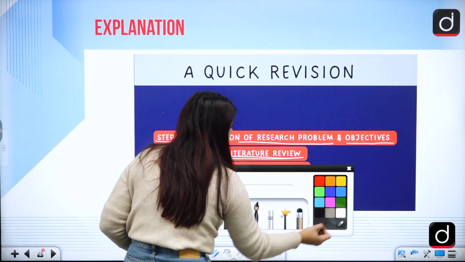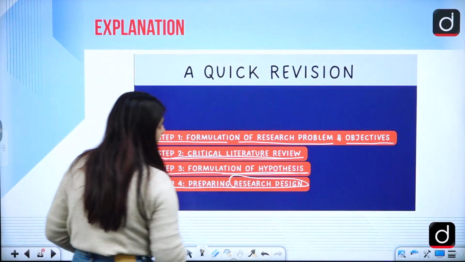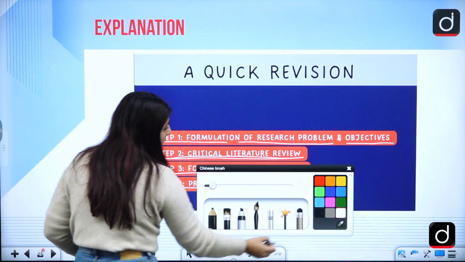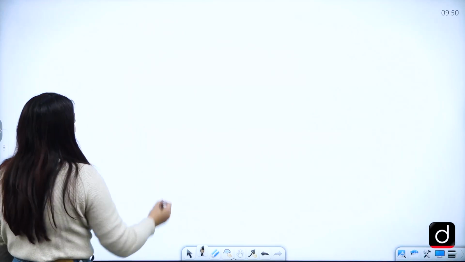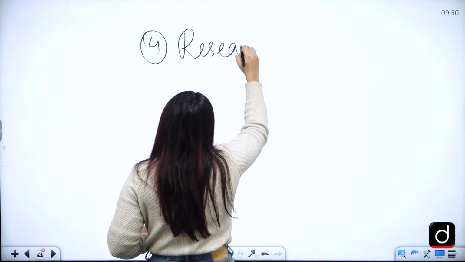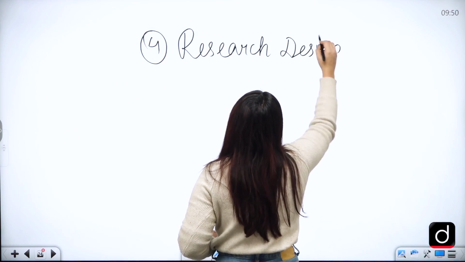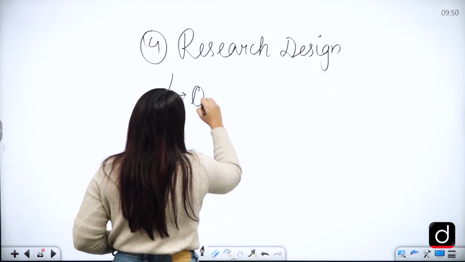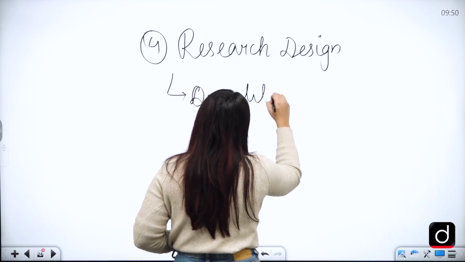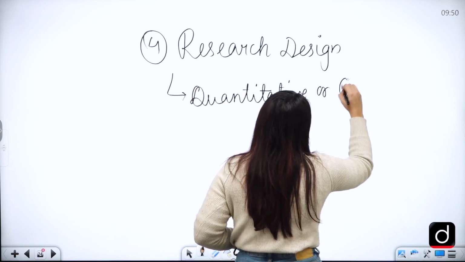Then we have step 4, which says preparing the research design. How are you going to go about with the research? Are you going to collect the data in quantitative terms or qualitative?